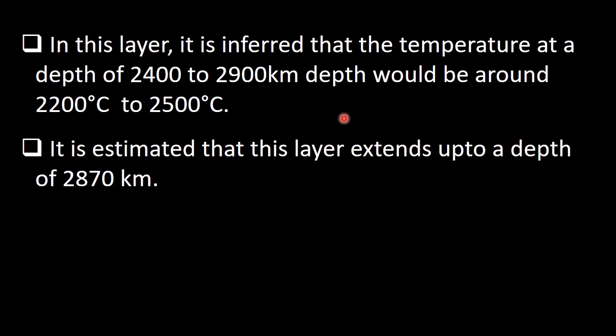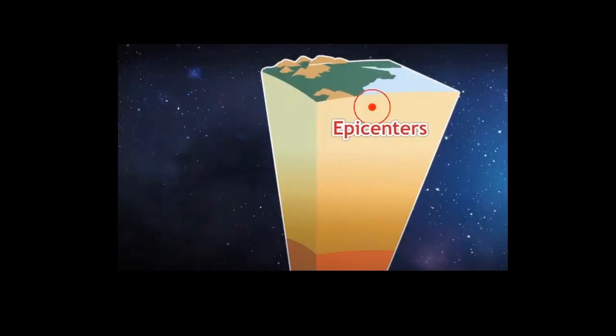And as it also consists of magma chambers, you can imagine the heat in this layer. It is estimated that this layer extends up to a depth of 2870 kilometers. Epicenters of deep-seated earthquakes are usually found here.